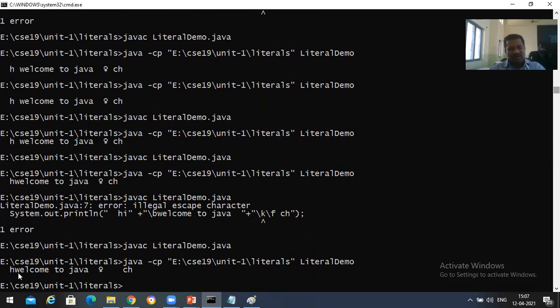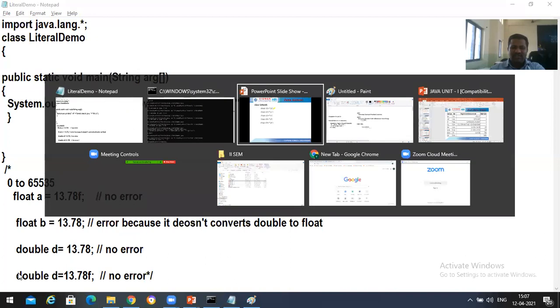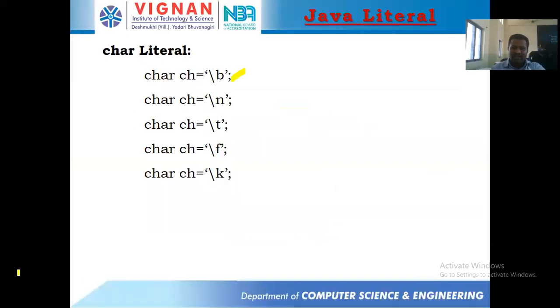Clear? This was what escape sequence characters, or character literals, that we have. Slash b, slash n, slash t, slash f, and then slash k, which was not supported. I will let you know about this slash k and how it is going to be used. Okay, clear about these four things?